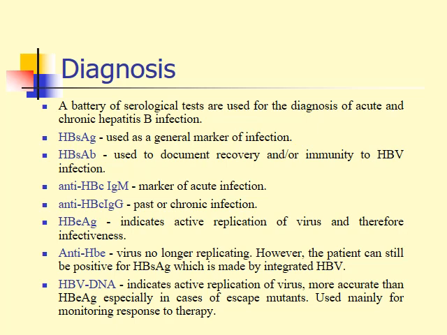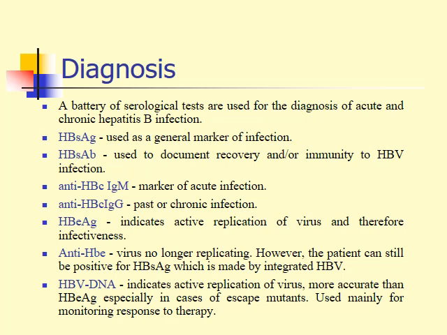The hepatitis B E antigen is indicative of acute replication of the virus and therefore infectiveness. The presence of hepatitis B E antigen means high infectiveness and replication of the virus. The appearance of anti-hepatitis B E means the virus is no longer replicating. However, the patient can still be positive for hepatitis B surface antigen, which is made by integrated hepatitis B virus.